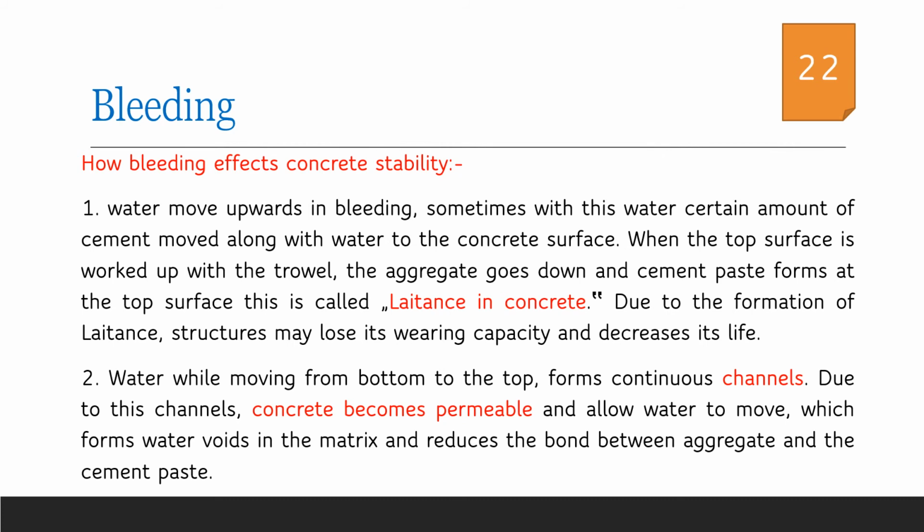Also, when the water moves from the bottom to the top, a channel will be formed for its travel from the bottom to the top. As a result, the concrete becomes permeable, and this forms water voids in the matrix, which reduces the bond between aggregates, and thus the strength of concrete is reduced.